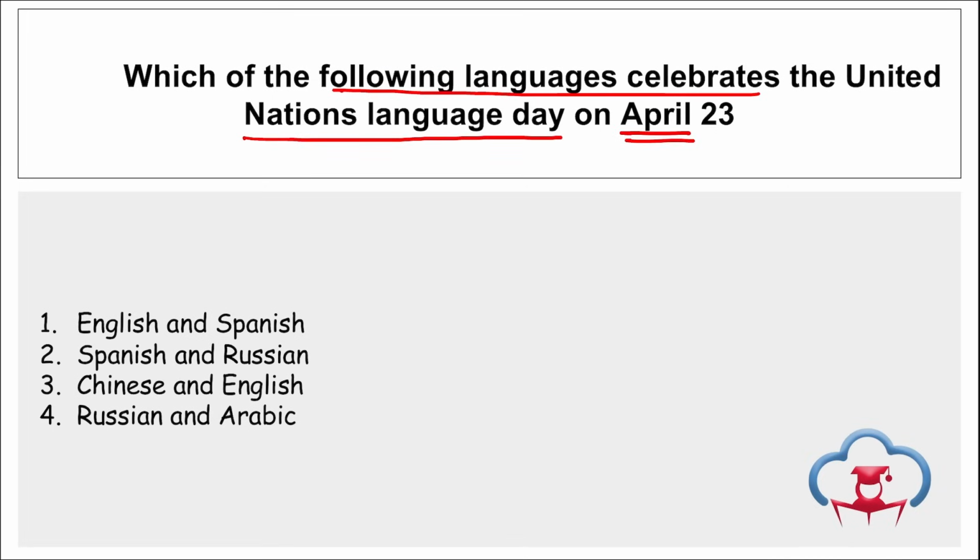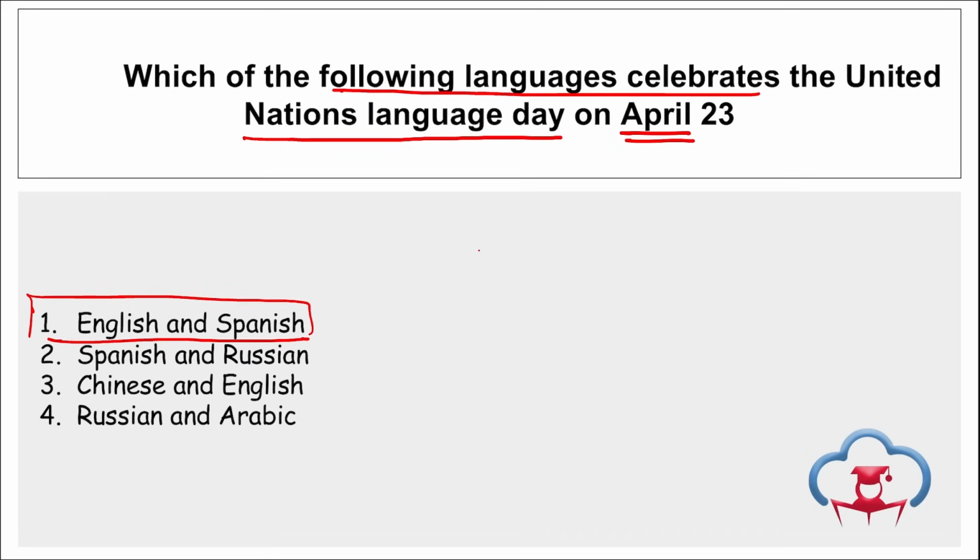Which of the following languages celebrates the United Nations Language Day on 23rd of April? So, tell me, which of the following languages it is? So on 23rd of April, we observe UN English Language Day and UN Spanish Language Day. So both are important, English and Spanish. UN English Language Day and UN Spanish Language Day are observed on 23rd of April.